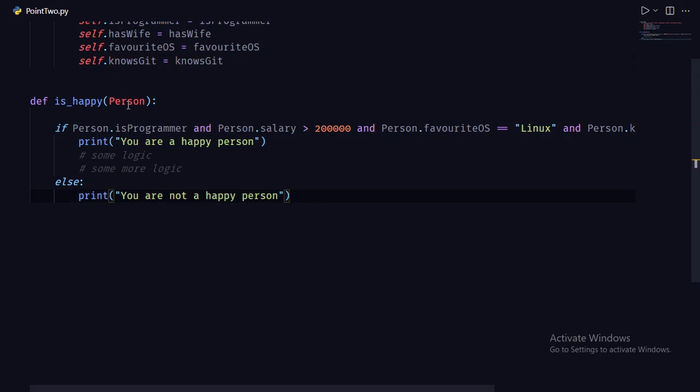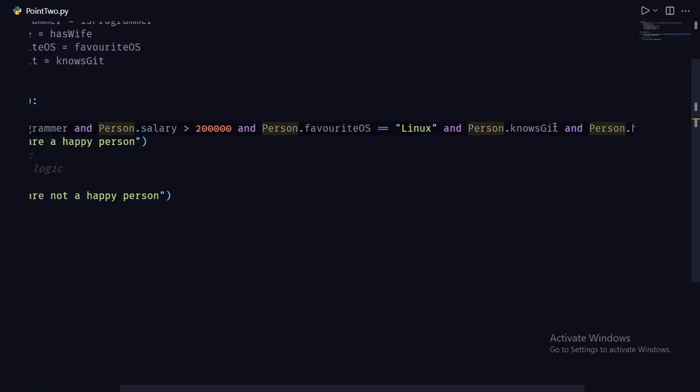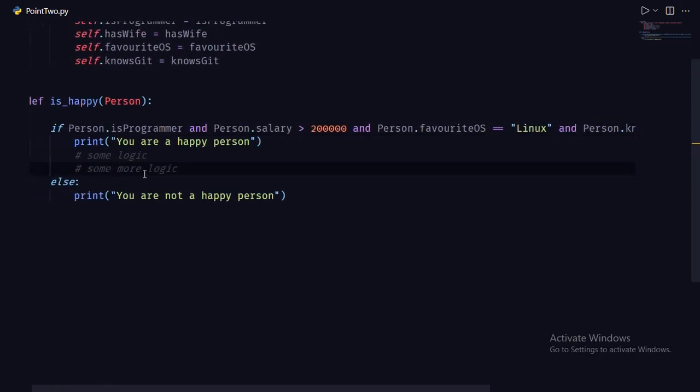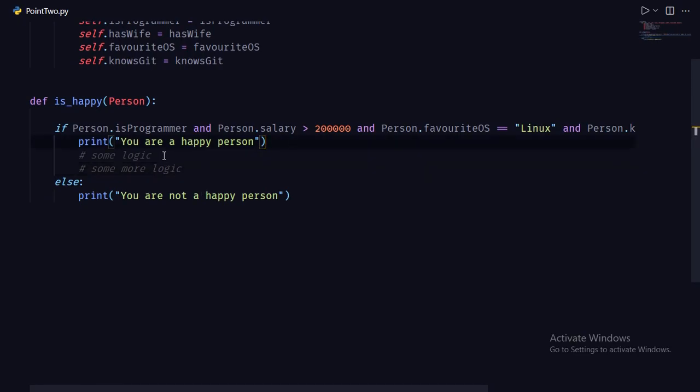It takes a person object, and if the person is a programmer, and his salary is greater than 2 lakhs, and his favorite OS is Linux, which means the OS he is using, and he also knows Git and has a wife, then we will print out he is a happy person and do some more logic in our application. Else we will print you are not a happy person.